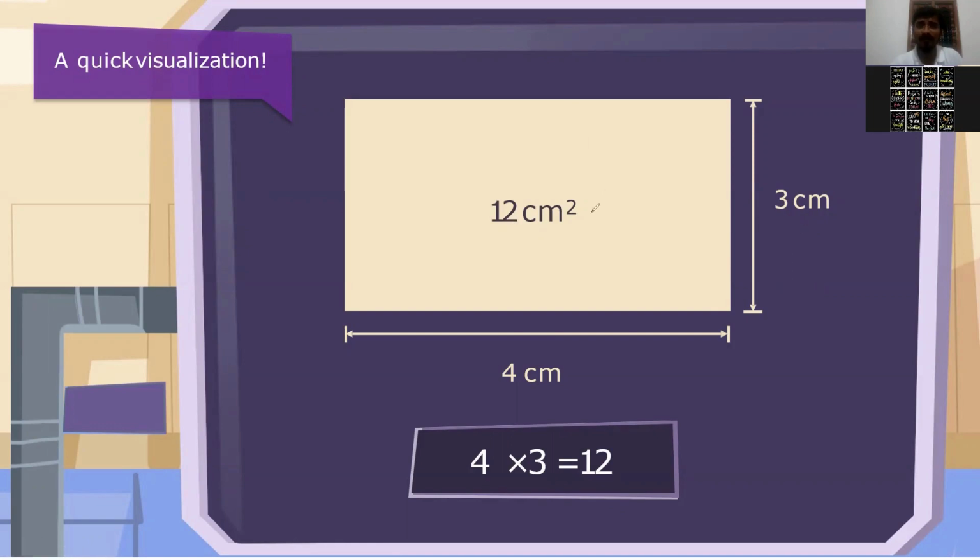Now here, 12 centimeter square. You can see they have written, I marked it with red. So this is called area. When you multiply length into breadth, that will give you the area of the rectangle. So that is what they have written. Now you can see here 4 length into 3. And 4 into 3, how much will you be getting?